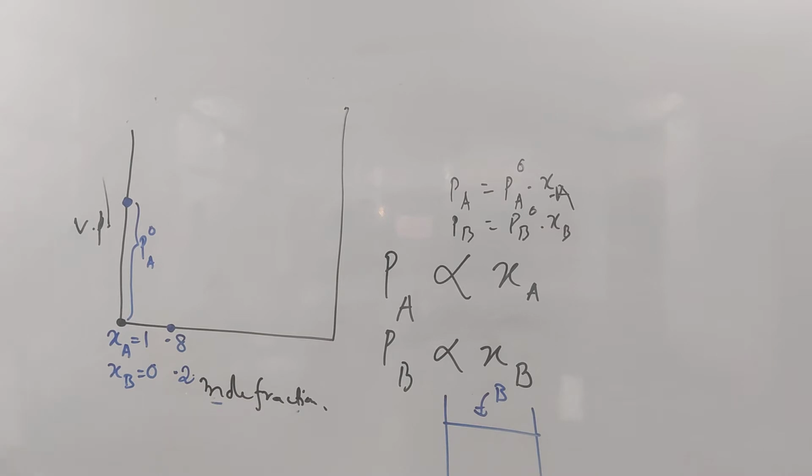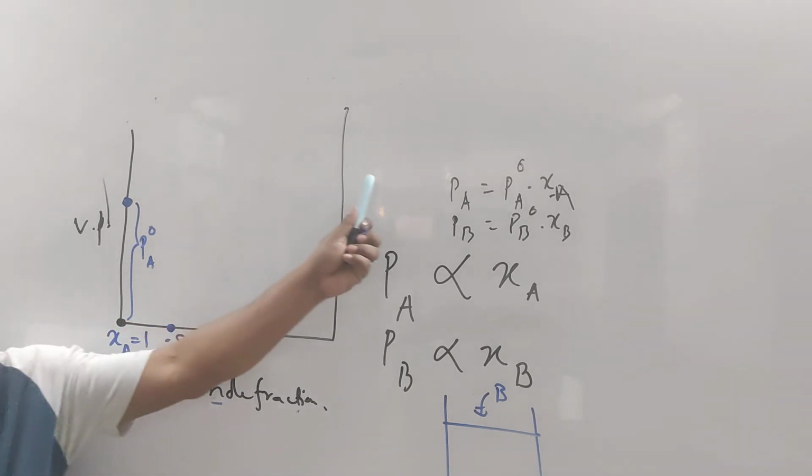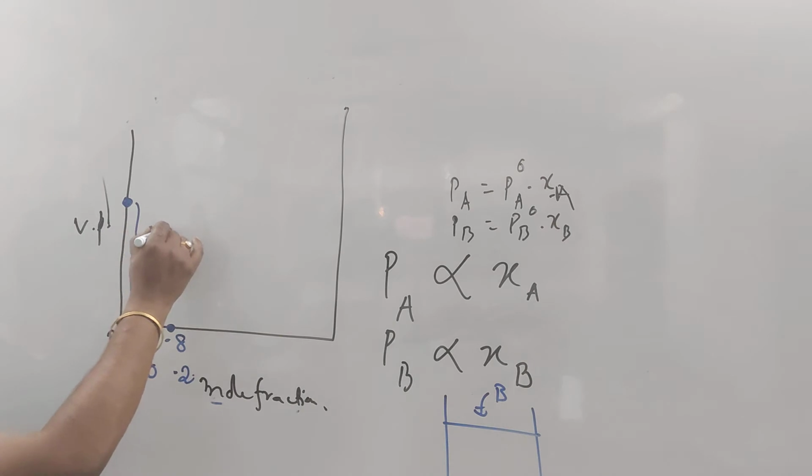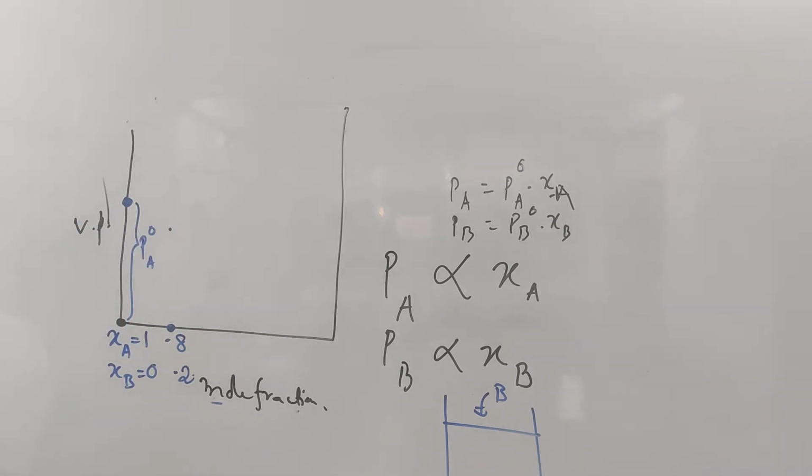So what will happen to the vapor pressure of A at this point? It will decrease, because the fraction is decreasing, so the vapor pressure will also decrease to this. Clear? And what will happen to the vapor pressure of B? Increase. It will increase from here to here, suppose. Okay? Now add a little more B. What will happen?